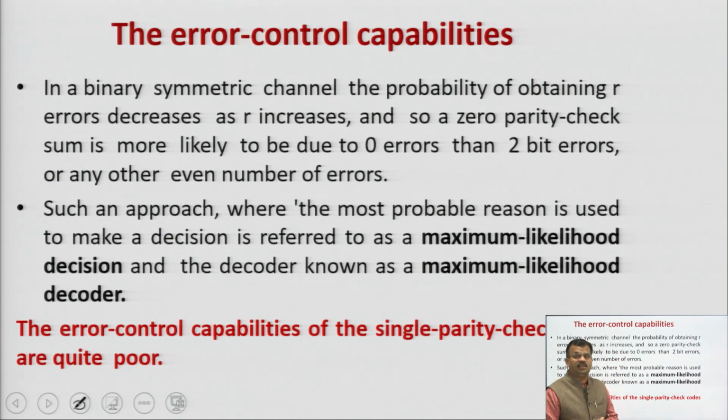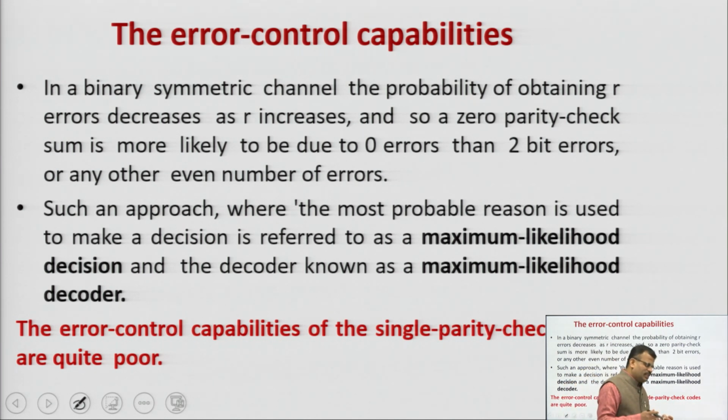So, a zero parity checksum is more likely to be due to zero errors than a 2-bit error or any other even number of errors. Such an approach, where the most probable reason is used to make a decision at the receiver or decoder side, is called maximum likelihood decision. This decoder is also known as the maximum likelihood decoder.